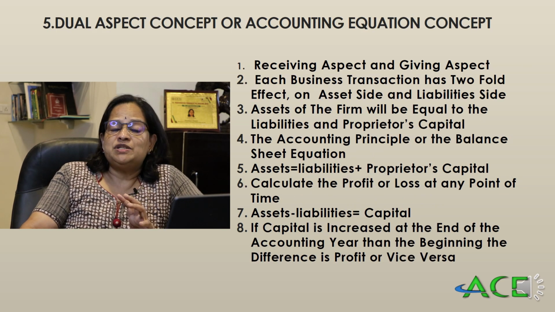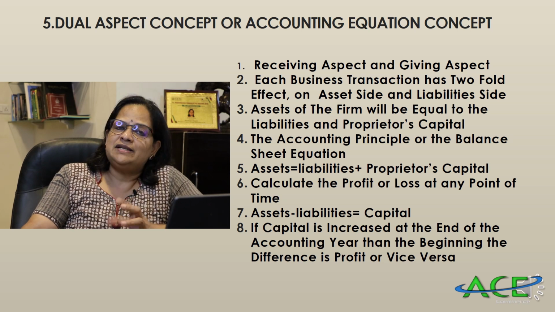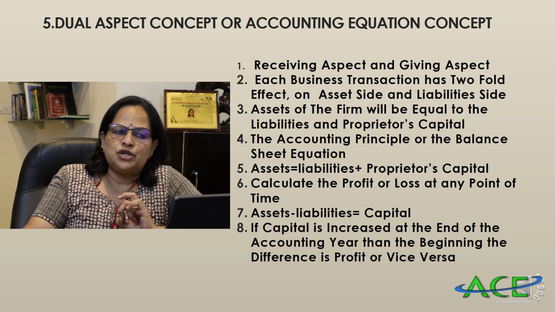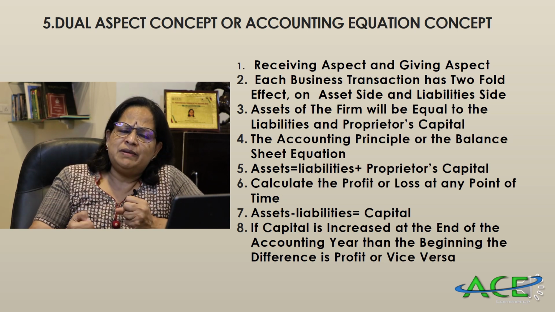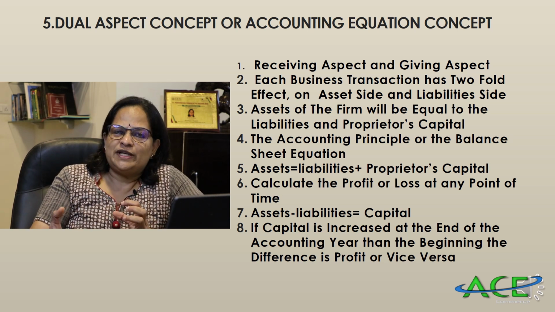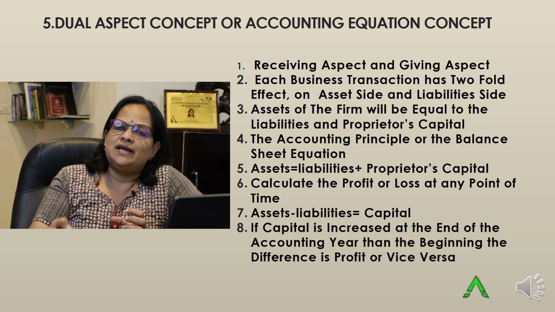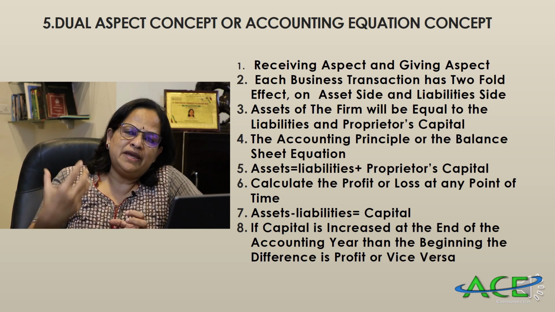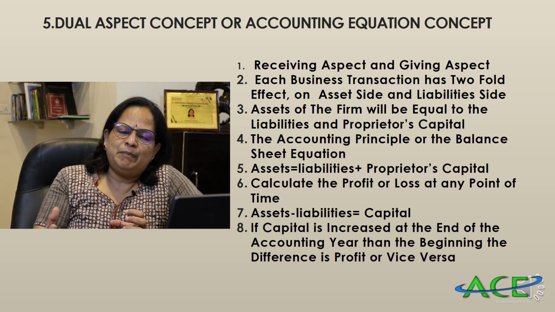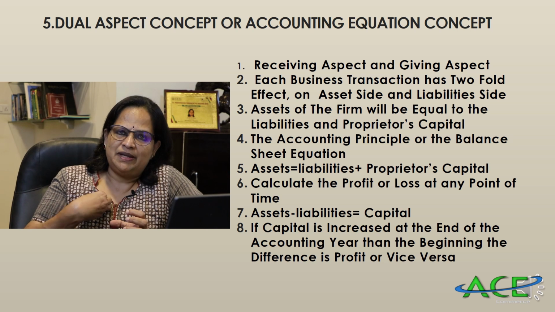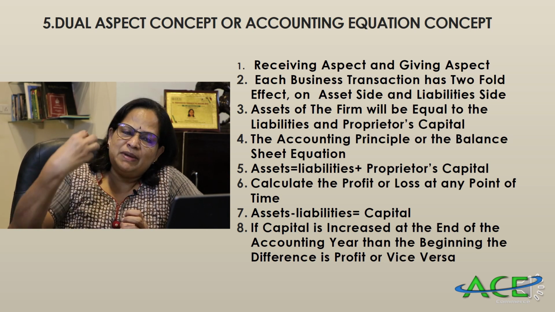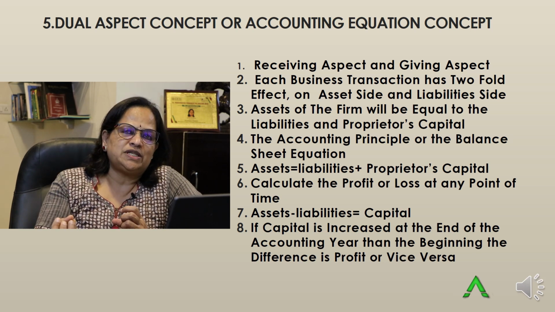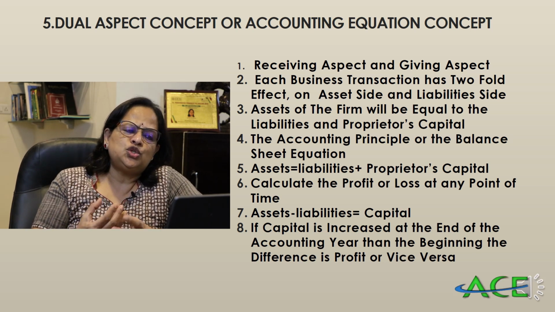Now the fifth principle is very, very important. We are going to deal with that in the third module also. This is the dual aspect concept, or the accounting equation concept. I told you, every transaction has got two aspects. One is the receiving aspect and the other one is the giving aspect. If I am going to a shop and buying a pen, I will get the pen, that is the receiving aspect, but I will pay 10 rupees or 20 rupees, whatever the price, to the shopkeeper, that is the giving aspect. So every transaction has got two aspects.